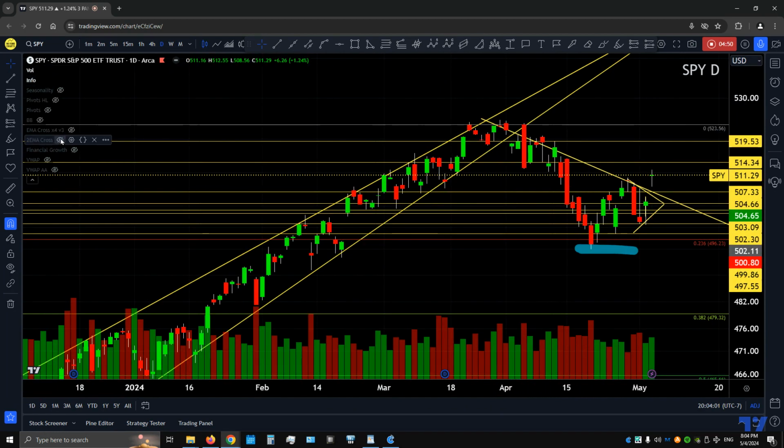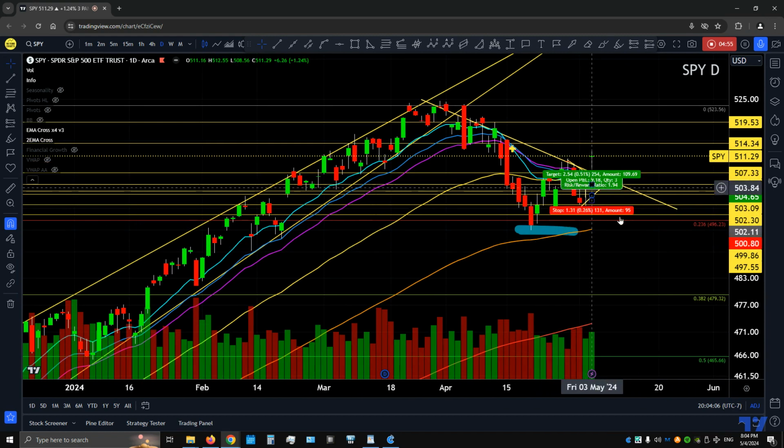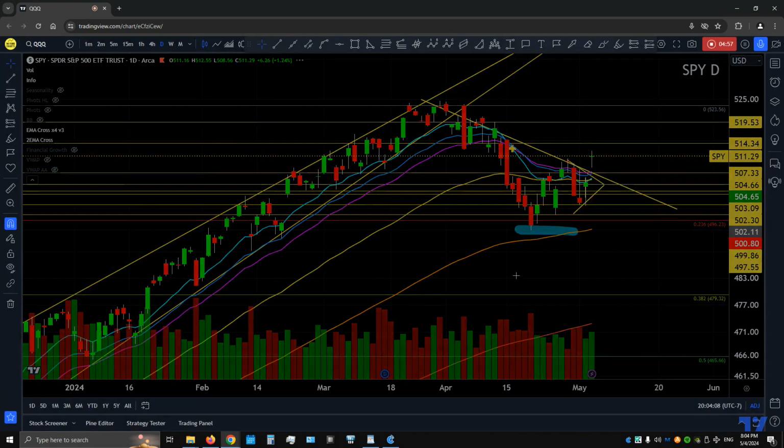The 200 EMA was not tested. It was tested above the 100 EMA. We broke above the 50 EMA for SPY.